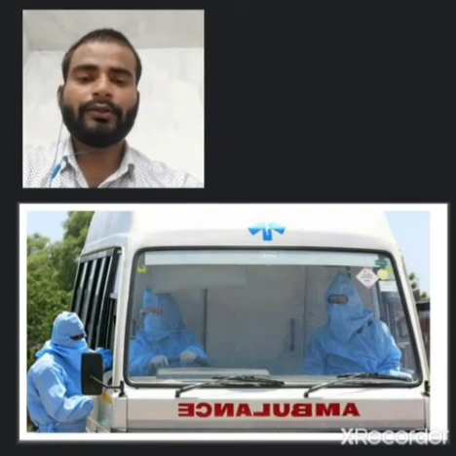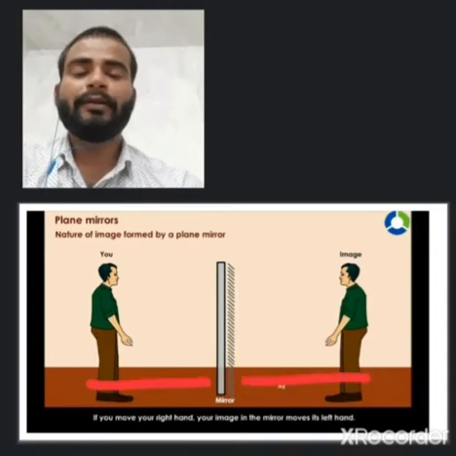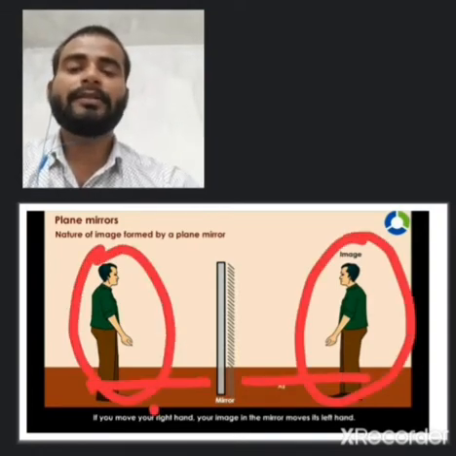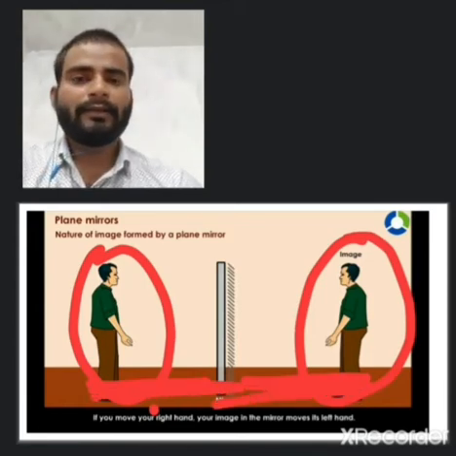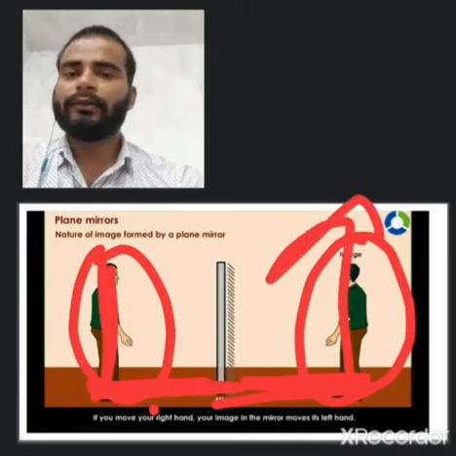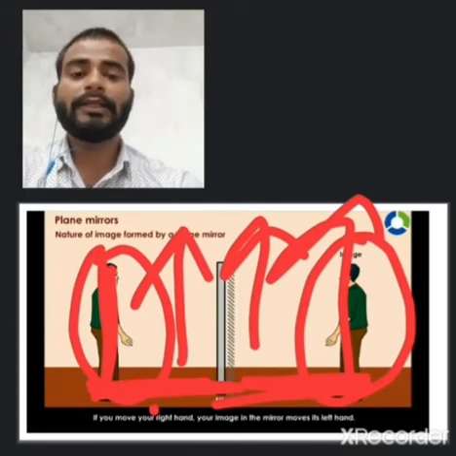Here also we'll have to understand the image formed by the plane mirror. You are here and your image will be formed here, at the same distance, with the same size. The image is always erect, not inverted.